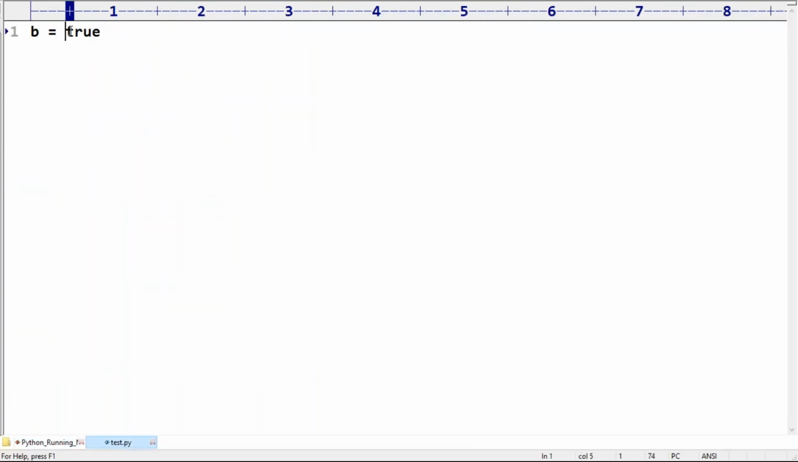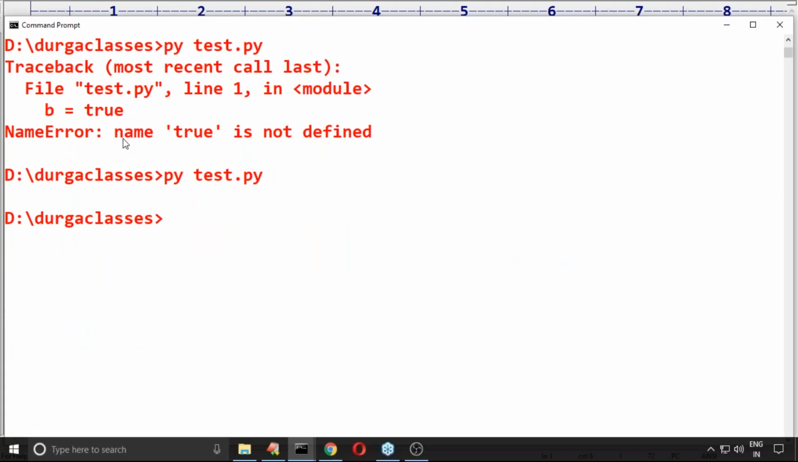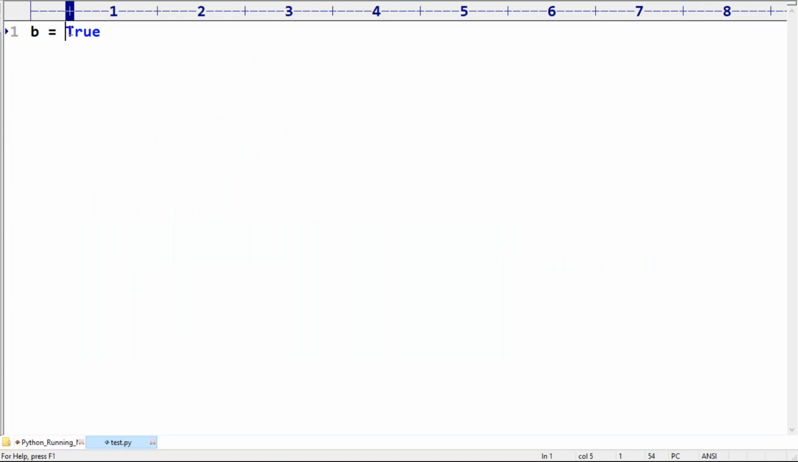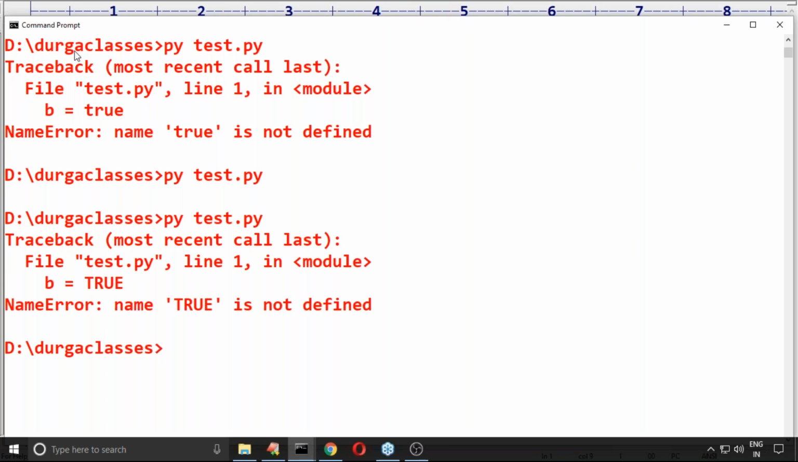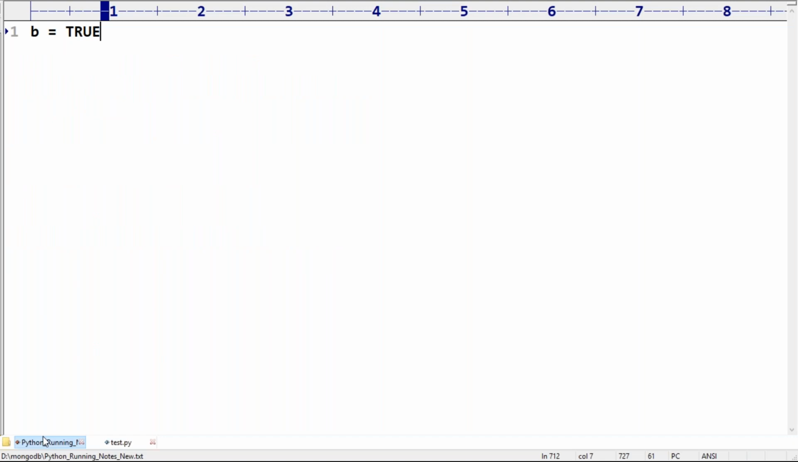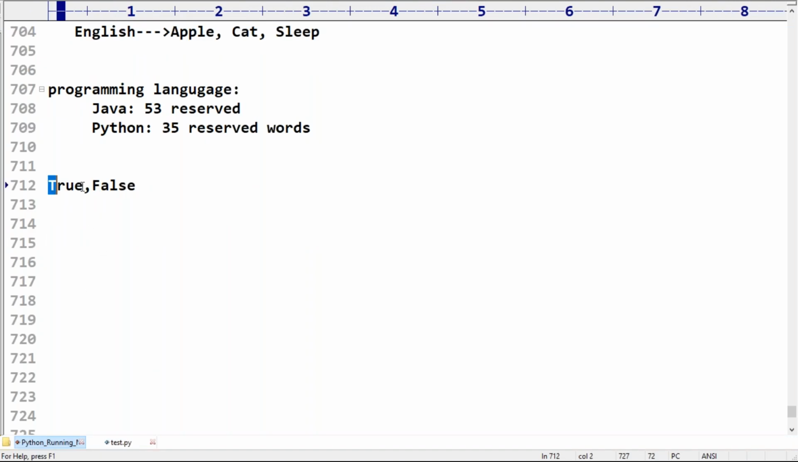If I consider capital T, the answer is it is valid. Only the first letter is capital. You can't take all uppercase, because Python is a case sensitive programming language. That's why please take very special care. We are going to get an error. I will discuss that, I will provide that clarity. So compulsorily T and F only. Compulsorily it should be.